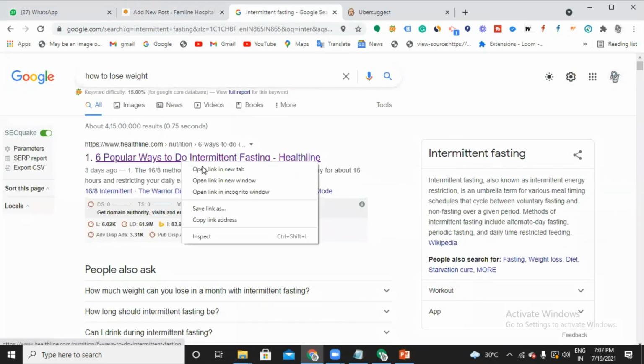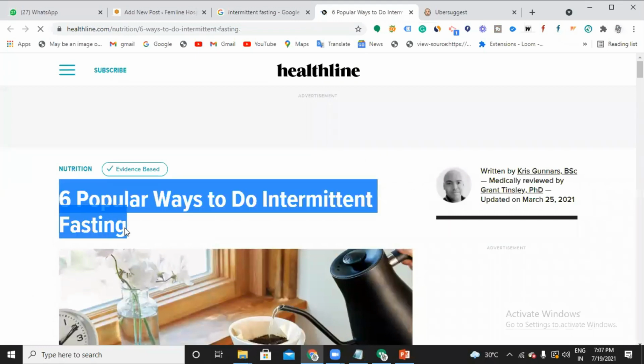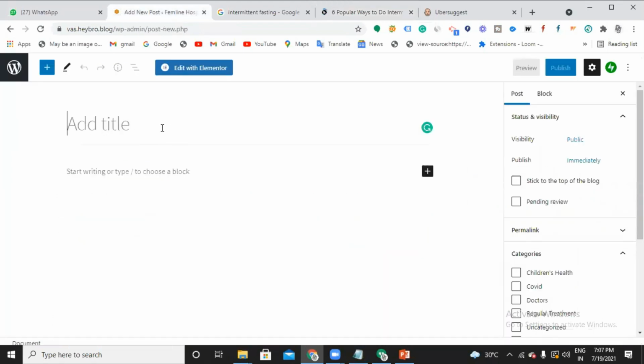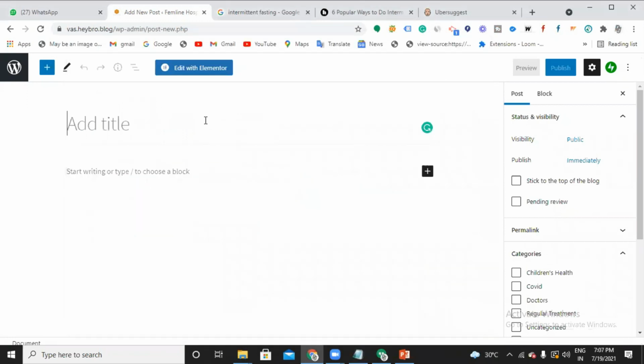This is the website. When I click this, I visited this website and it shows me a heading. Can you see? Six popular ways to do intermittent fasting. This is the title. By default, your WordPress dashboard title will be in an H1 heading. So wrap your H1 heading in the blog post title, and make sure that your H1 heading consists of your main focus keyword.